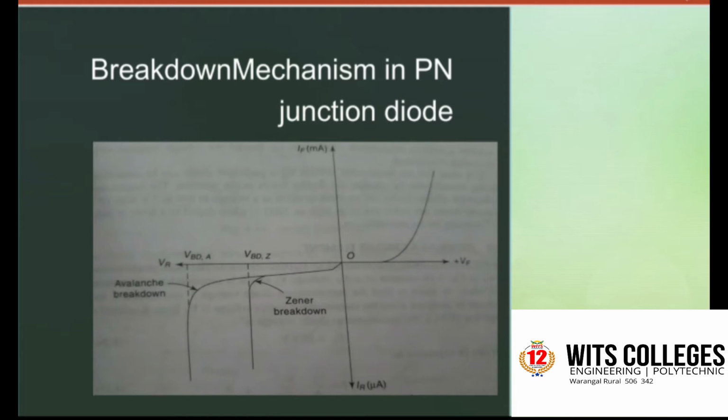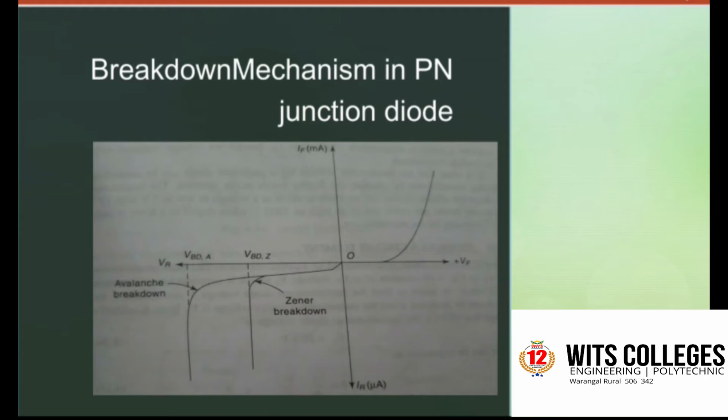When the reverse bias voltage approaches a particular value called breakdown voltage, indicated by VBD, shown in the figure, breakdown occurs. Once breakdown occurs, the diode is no longer blocking the current, and the diode current can be controlled only by the resistance of the external circuit. The breakdown occurs due to avalanche effect.